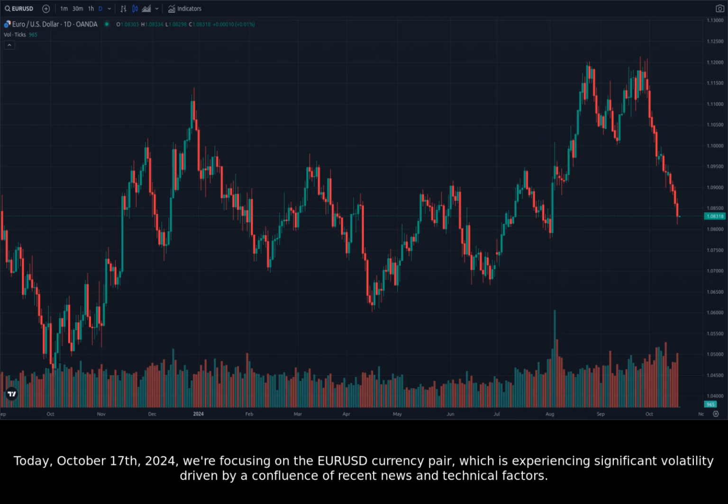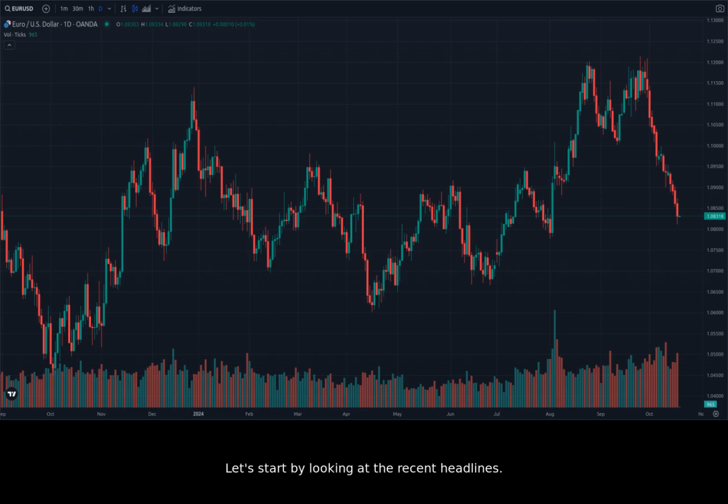Today, October 17, 2024, we're focusing on the EURUSD currency pair, which is experiencing significant volatility driven by a confluence of recent news and technical factors. Let's start by looking at the recent headlines.